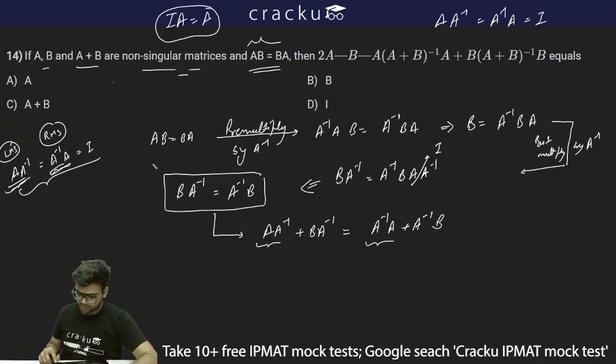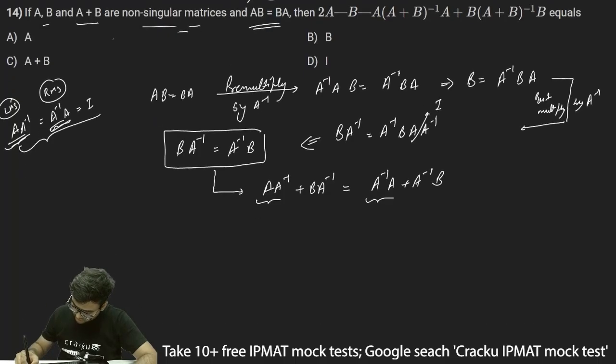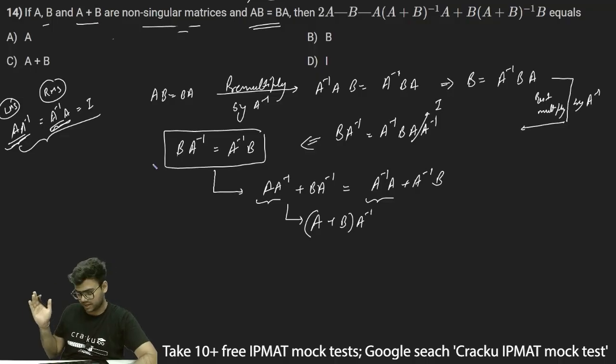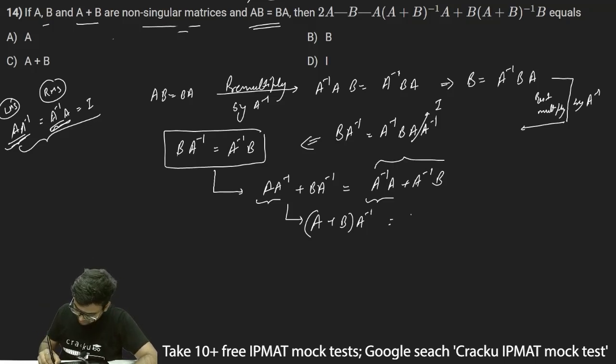Now A into A inverse plus B into A inverse is equal to A inverse A plus A inverse B. So from here I can write, I can take A inverse common, just a minute, I'll take A plus B as common multiplied by A inverse. Since A inverse is post multiplied, I have to keep it as post multiplication only. So A plus B into A inverse will be equal to, in the right hand side, A inverse is in the pre multiplication, so this will become A inverse into A plus B.